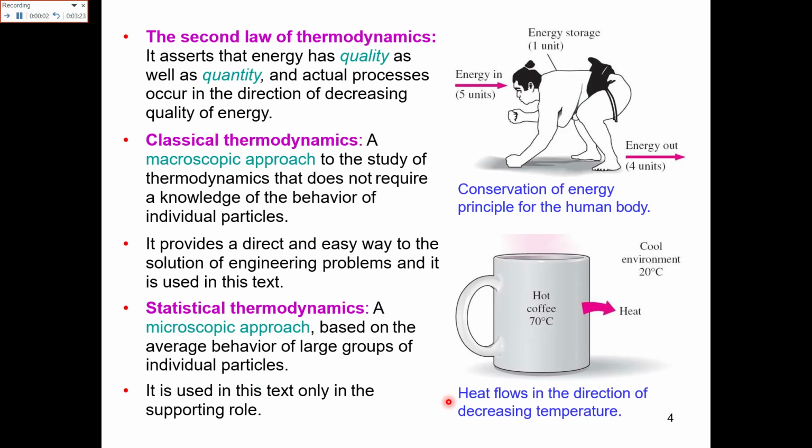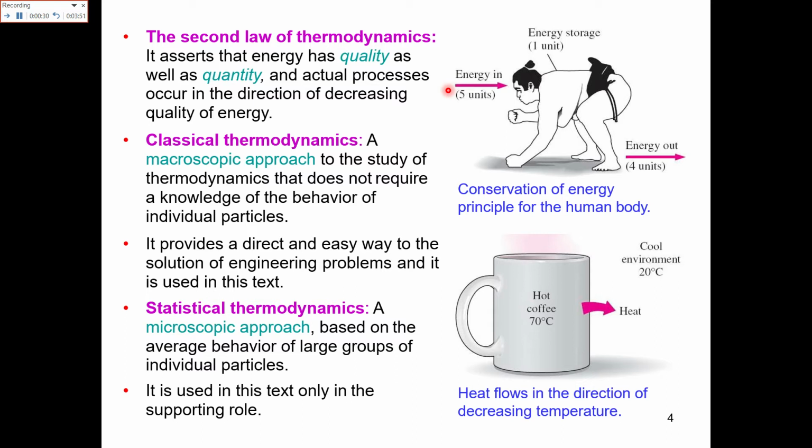Now we'll have the second law of thermodynamics. We have studied the zeroth law that was basically related to the thermal equilibrium of bodies. If one body is in equilibrium with the second, and the second with the third, then the three bodies are in equilibrium with each other. Then we have the first law. It was related to the conservation of energy principle. Now we study the second law of thermodynamics.